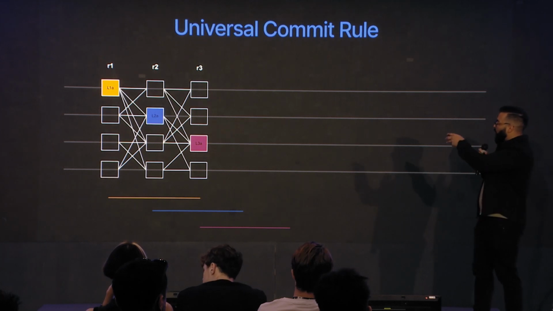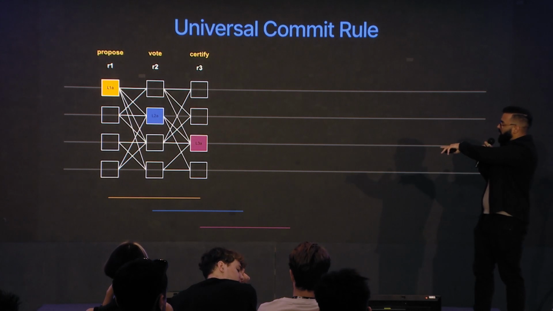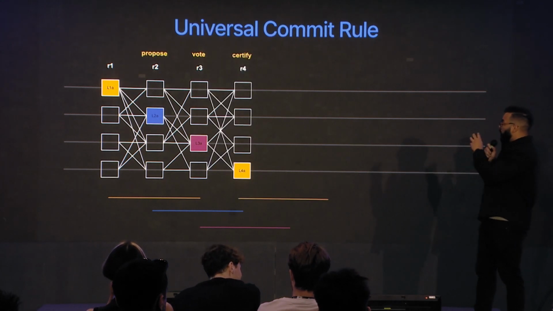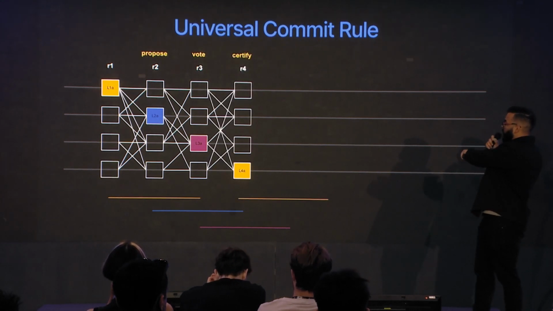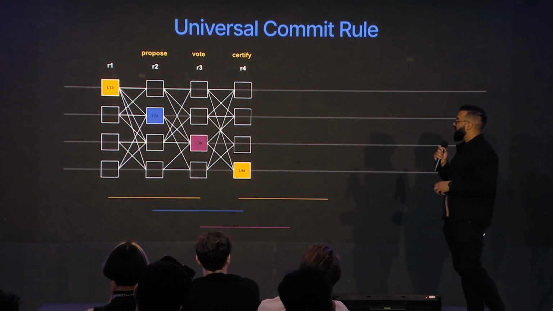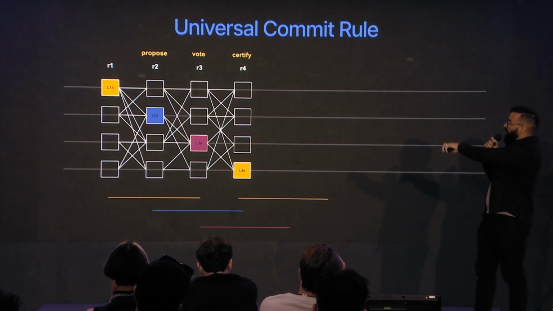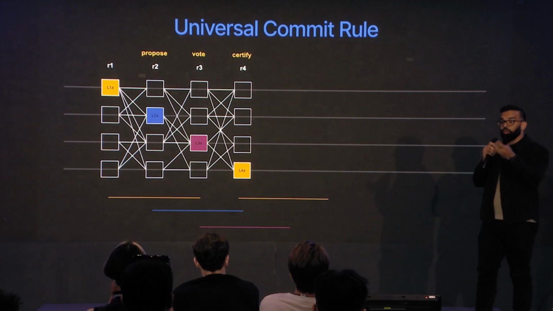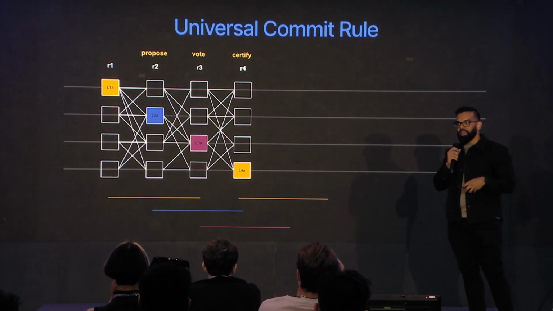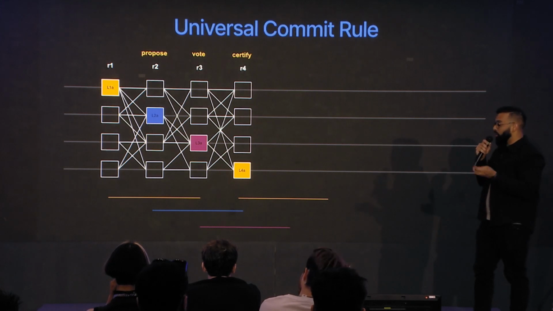So now we have the proposed vote certified because we have the 3 rounds for wave 1, the yellow wave. We would have to originally wait for the next wave that starts at round 4 to complete to elect our next leader and then commit that. But what we can do now is that we have the blue wave that's completed at the same time, and now we have the opportunity to interpret the DAG and try and commit L2A. This is the beauty of the universal commit rule: now we can elect multiple leaders.